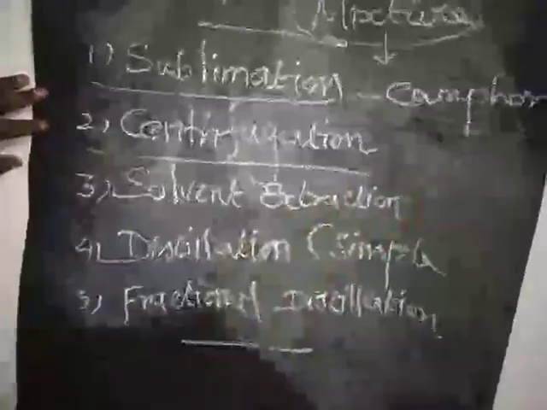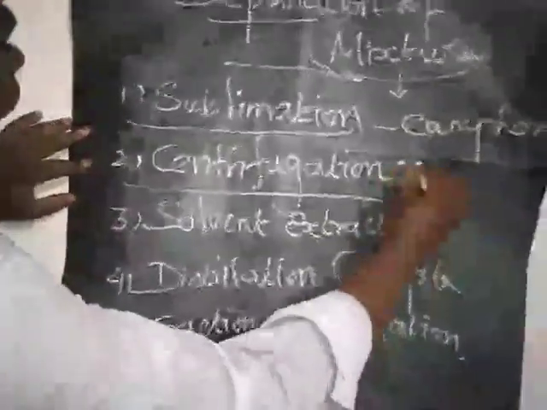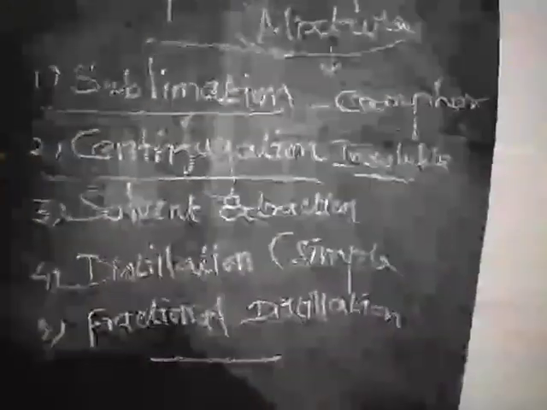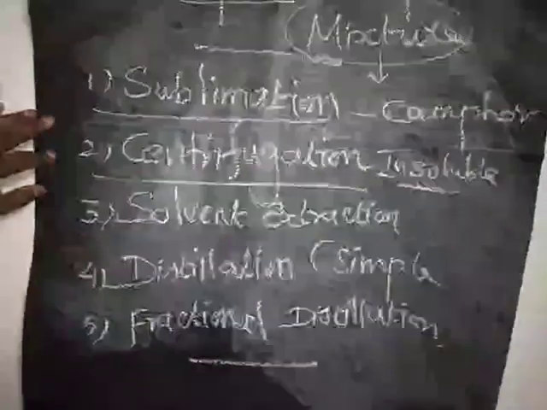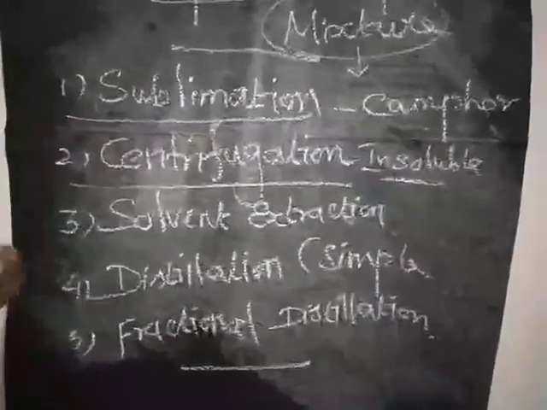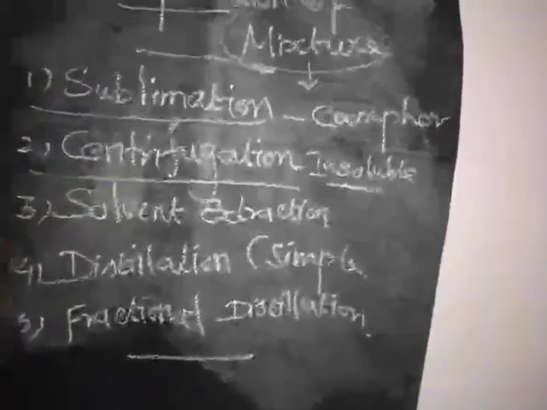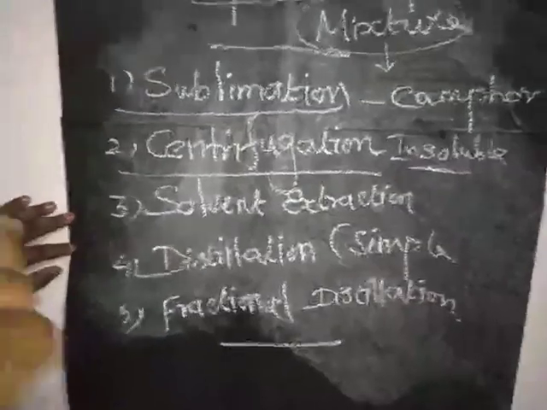Okay, second one, centrifugation. Centrifugation is used to separate insoluble solids dissolved in liquids. In what type of method do we have to extract? Centrifugation method. Centrifugation is one type of machine. We have to pour the liquid in that machine, then arrange 4 or 5 cups in a circle shape. Then with the help of a rotator we have to rotate it at a very fast speed.